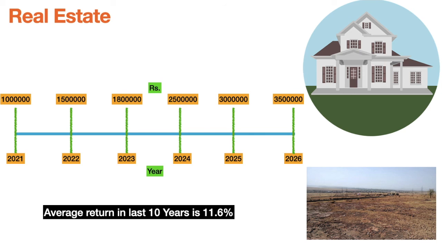And the average return the property has given in India in the last 10 years is 11.6%. Basically, property demand got a little affected in India due to poor economic performance in the past few years, starting with demonetization, and after that COVID in the last 1 year. Because of that, people do not have much cash to invest in such things. They want to feel more secure at this particular point of time.